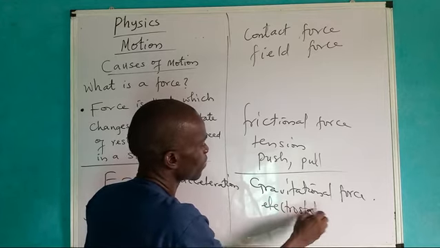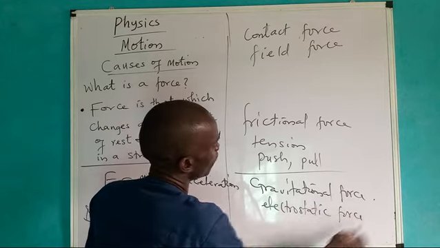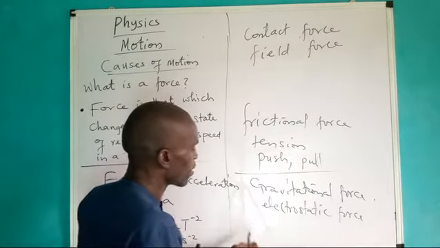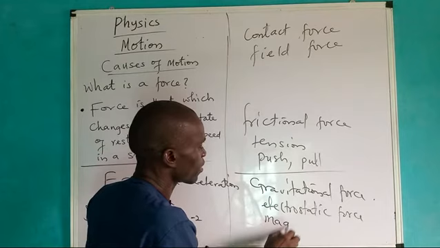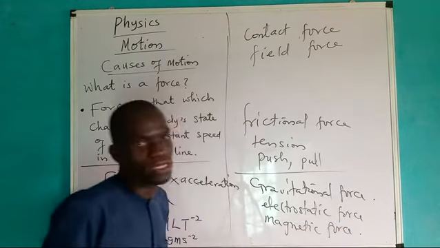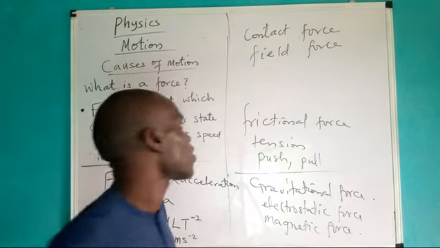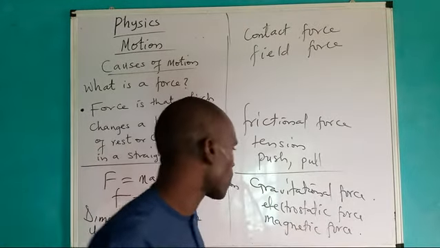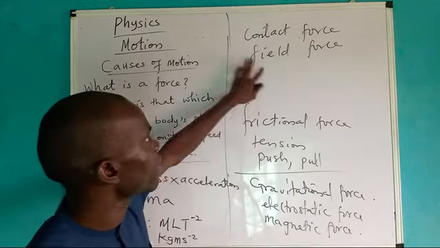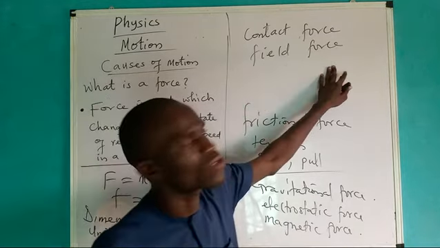Another one is magnetic force. They do not require touch or contact. You can list as many as you know under field force.